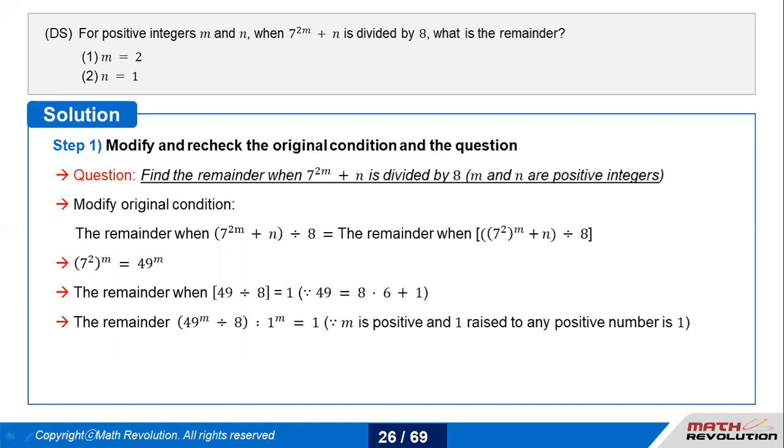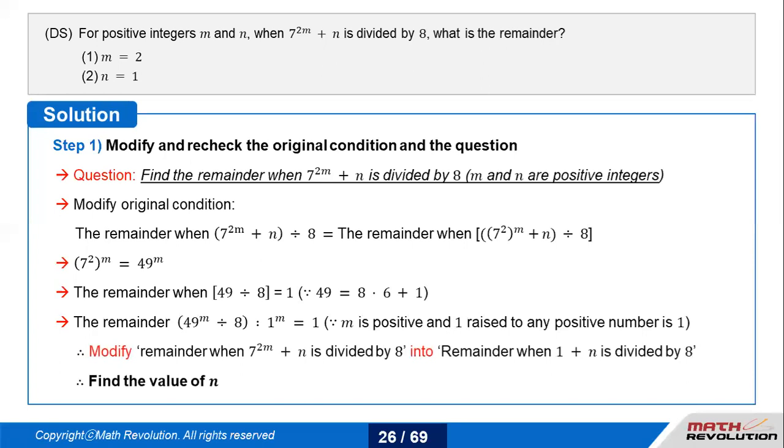Now, for me, it doesn't matter: if I'm raising 1 to the power m, no matter whatever you raise on the top of 1, it would always remain 1. I agree that negative powers would change the value, but again, we're just considering positive integers. That is what the question says. So 1 to the power m will not have any impact on this particular question. That means m doesn't have an impact. So m is always positive, and the only thing that will define the answer here would be n.